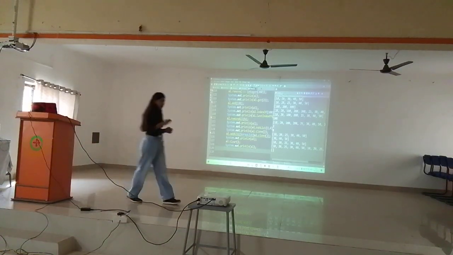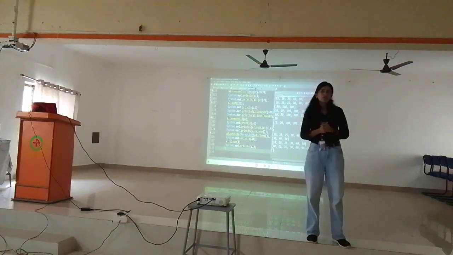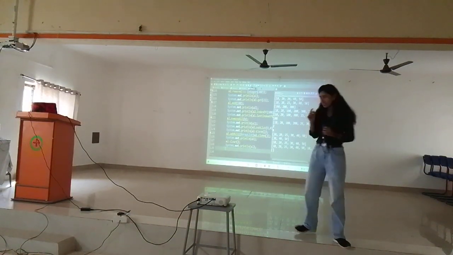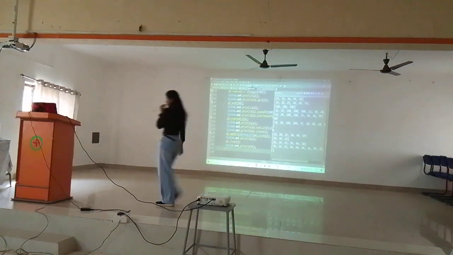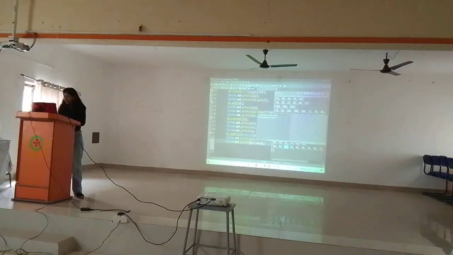Still, one more important method is there. They will ask you one question. What is the difference between, one method is there, I will just mention that method also. This is my array. I want to find whether 25 is present inside the array list or not. How will you find? You want to mention AL dot contains 25, to check whether it is there or not.